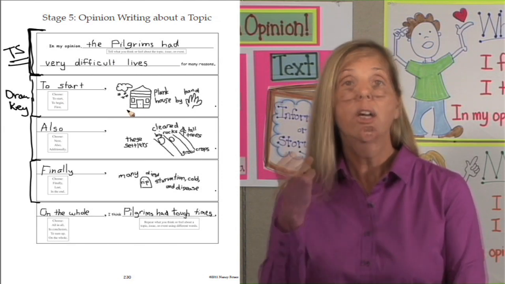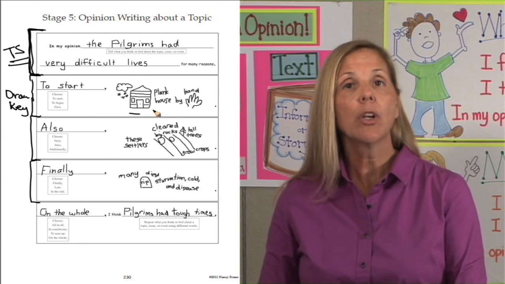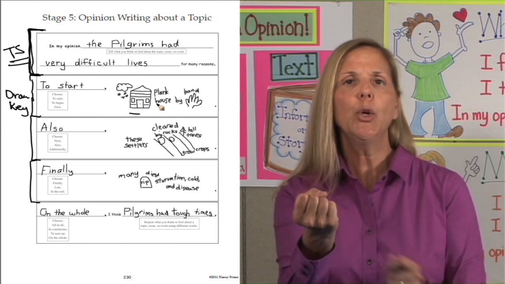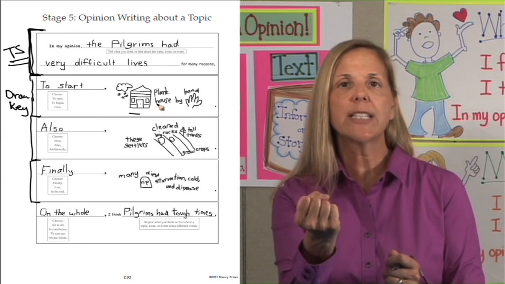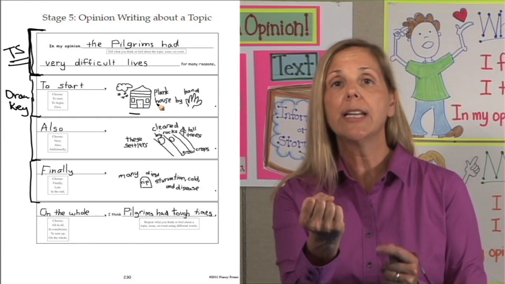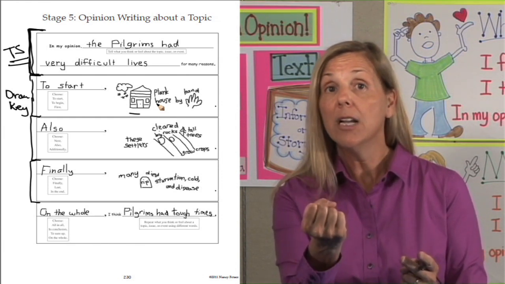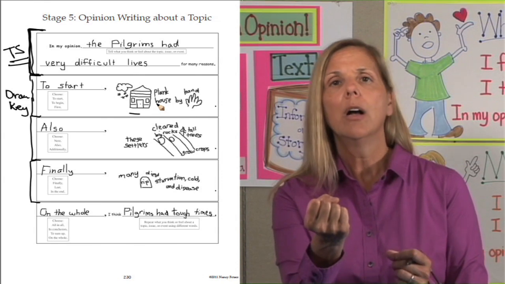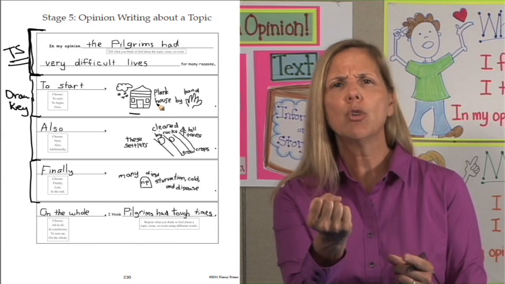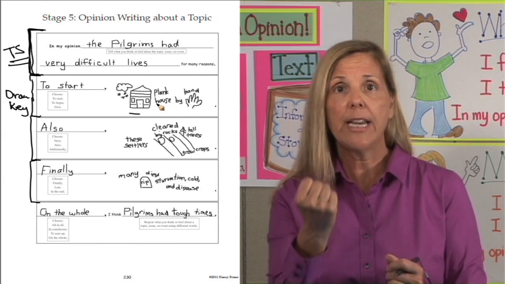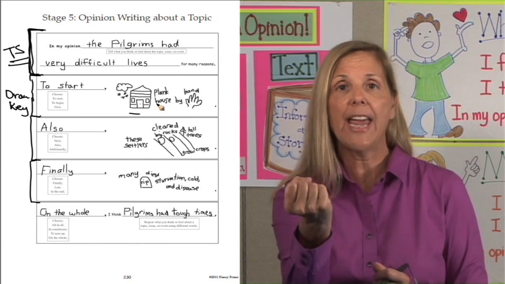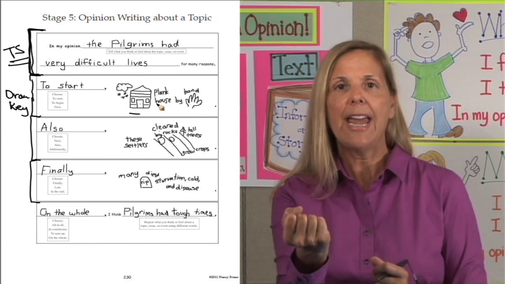How do we do that? Who or what is this reason about? The Pilgrims. Redundant police. I can't keep saying Pilgrims. I need a synonym. I need a pronoun or a proper noun. I already have a proper noun, so let's use a pronoun. They. Ready, everyone? Who or what are we talking about? They, meaning the Pilgrims. They.